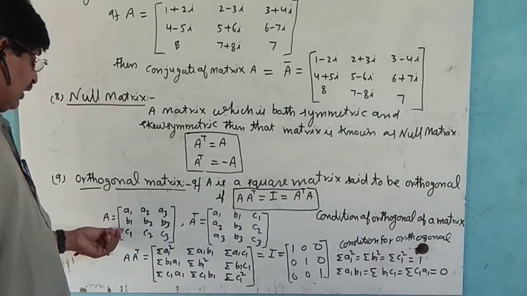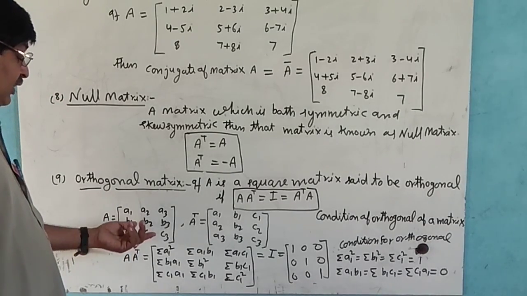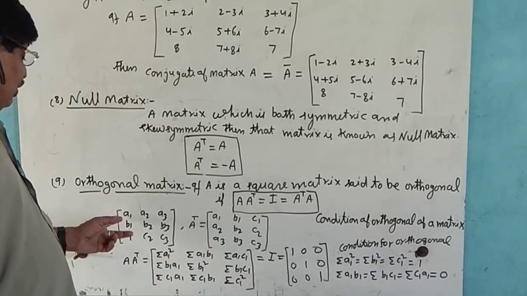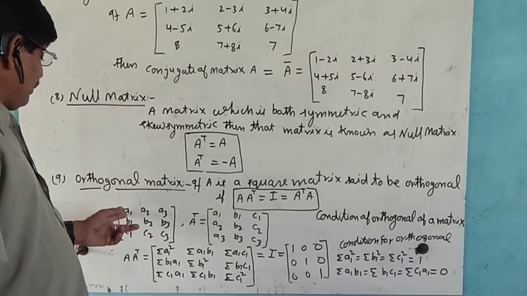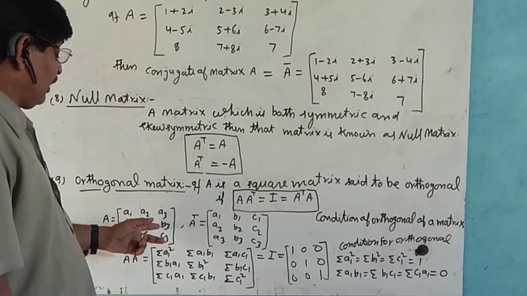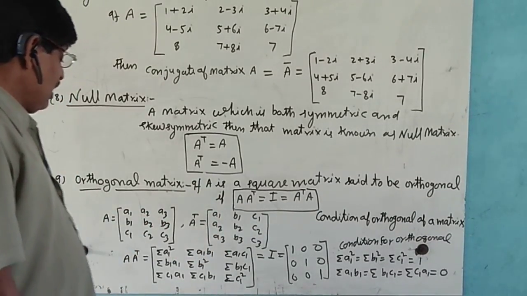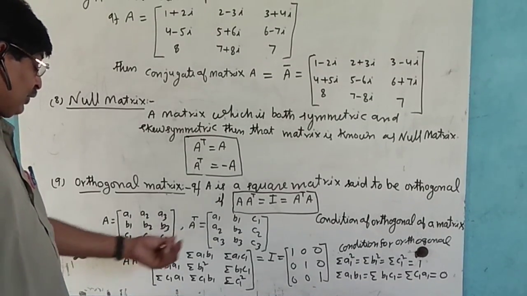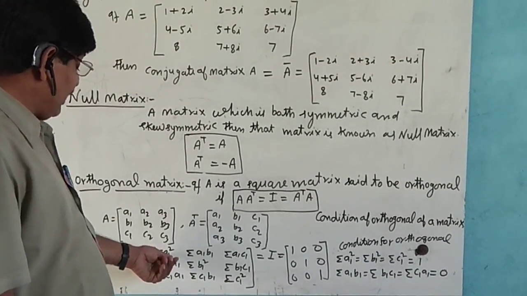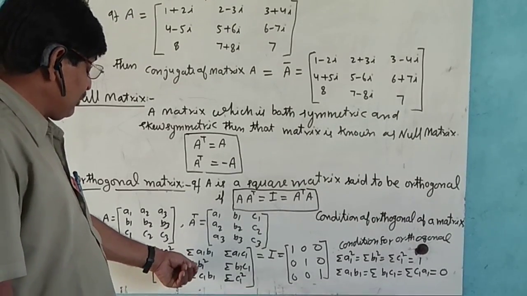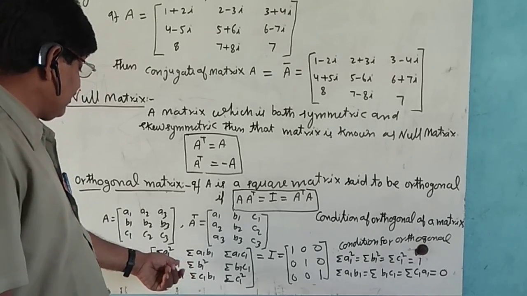Now let us suppose that A is a matrix here and this is its transpose matrix. Rows convert into columns: A1, A2, A3, B1, B2, B3. After that we multiply A and the transpose of A, and we get the sum A1 square plus B1 square plus C1 square. Here C1, and similar things follow.